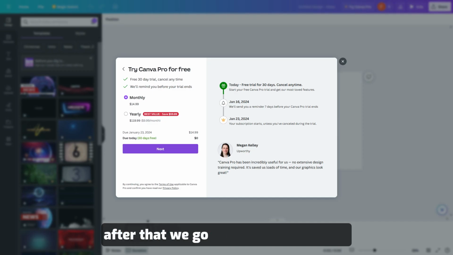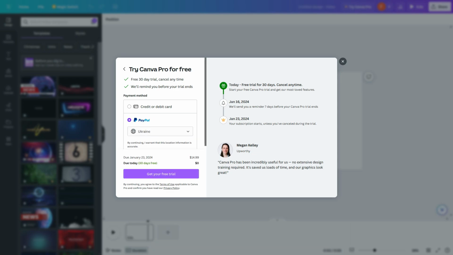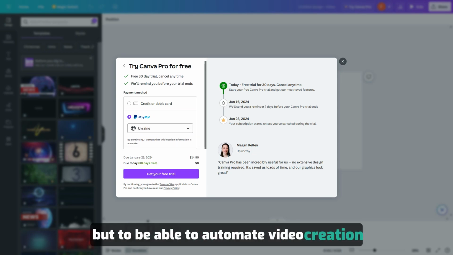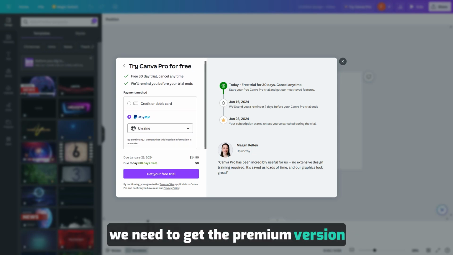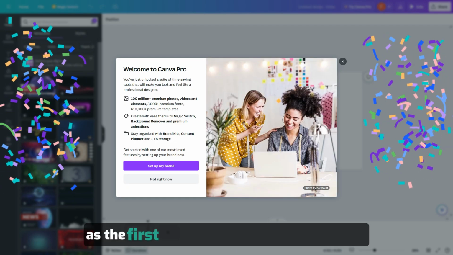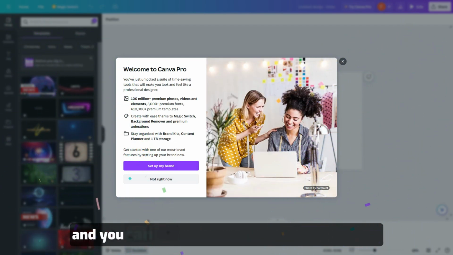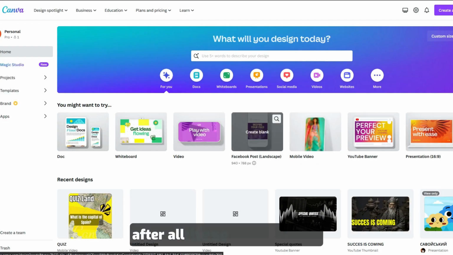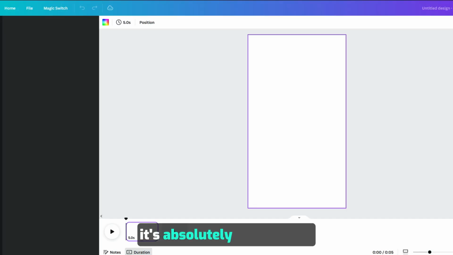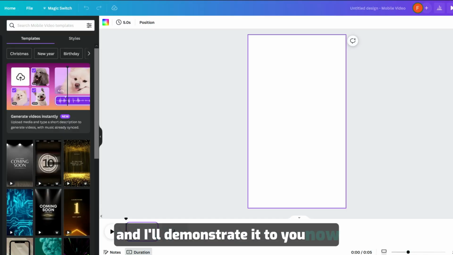After that, we go to a site called Canva. But to be able to automate video creation, we need to get the premium version. Don't worry, as the first month of use is completely free, and you can cancel this subscription at any time. After all these manipulations, we need to create a video. It's absolutely not difficult, and I'll demonstrate it to you now.